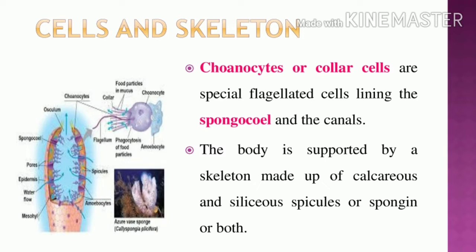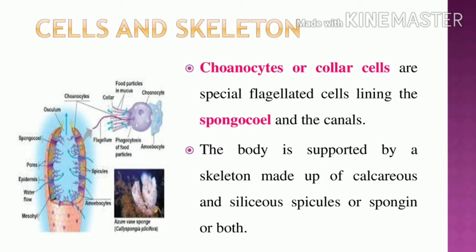That is choanocytes, or collar cells. How do the choanocyte cells look? They are special flagellated cells. See the picture, that is a flagellum. So choanocytes are the flagellated cells. Where are they present? They are present in the spongocoel, the central cavity of the canal system.